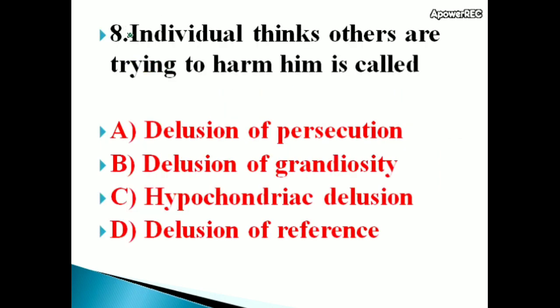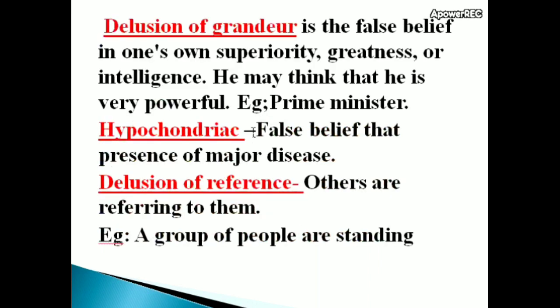Next question, an individual thinks others are trying to harm him is called, options: delusion of persecution, delusion of grandiosity, hypochondriac delusion, delusion of reference. Correct answer is delusion of persecution. The patient may think that others are trying to harm him, attack him, or poison him. All come under the category of delusion of persecution.